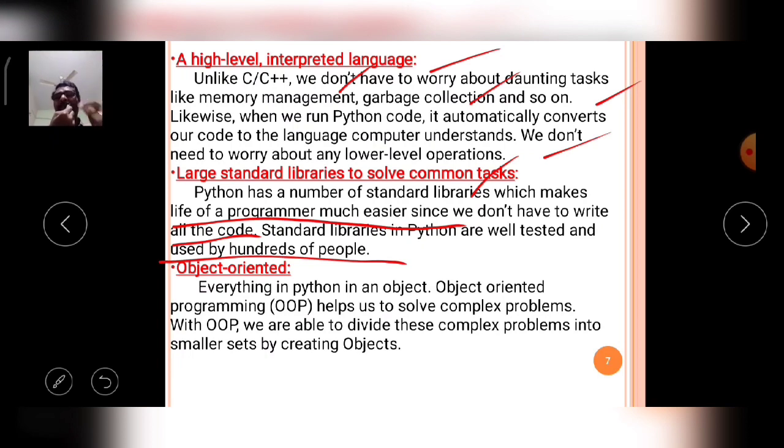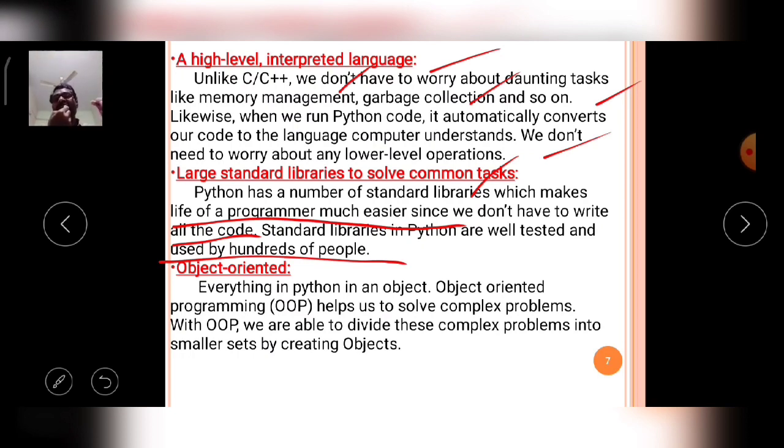That means before embedding the library into the Python language, it is already tested very well. With a large number of values, the functions are tested and used by hundreds of people in the beta version.